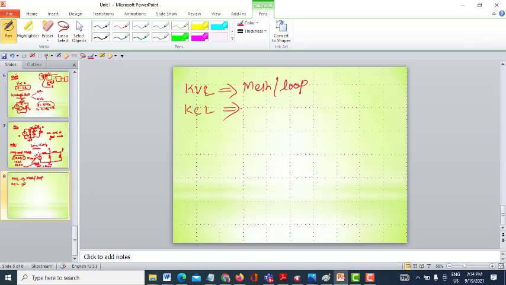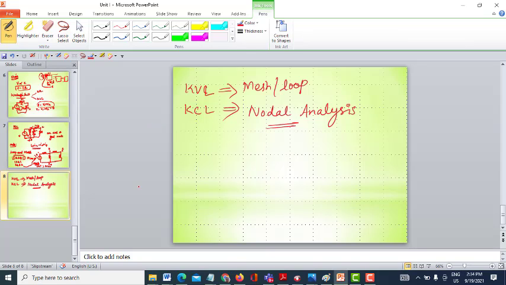Whereas KCL is nothing but when you are applying KCL at a node. You know what is KCL? At any junction, the sum of incoming current is equal to outgoing current. When you apply such a sort of KCL across a node, since you are applying it at the junction or the node, this sort of analysis is said to be nodal analysis. Here also, you should be familiar with a particular node. After applying a nodal analysis, you are going to analyze any components, current or voltage.